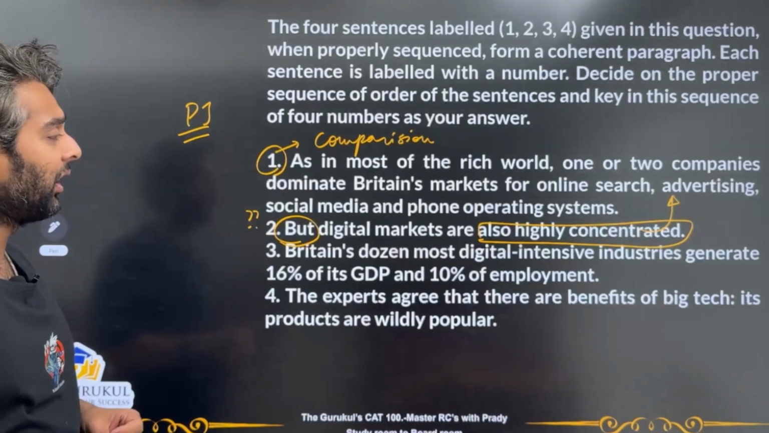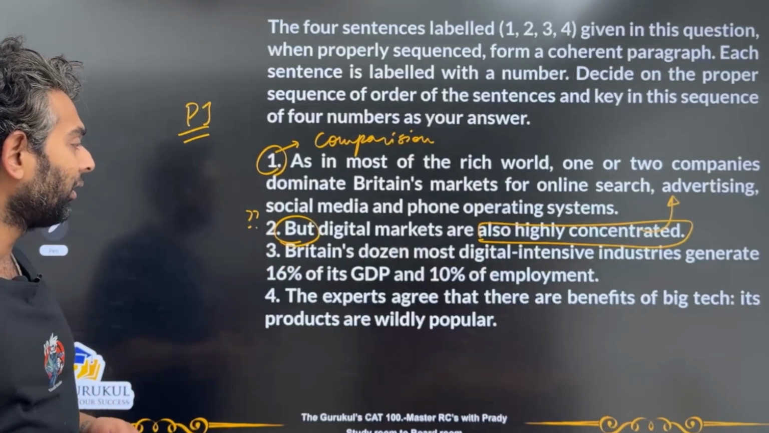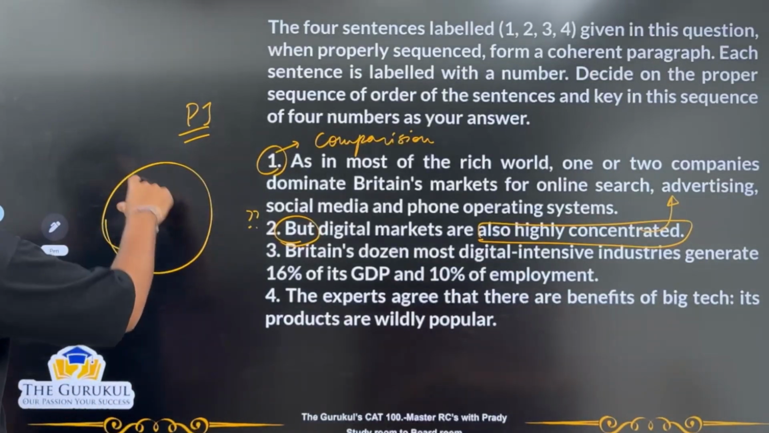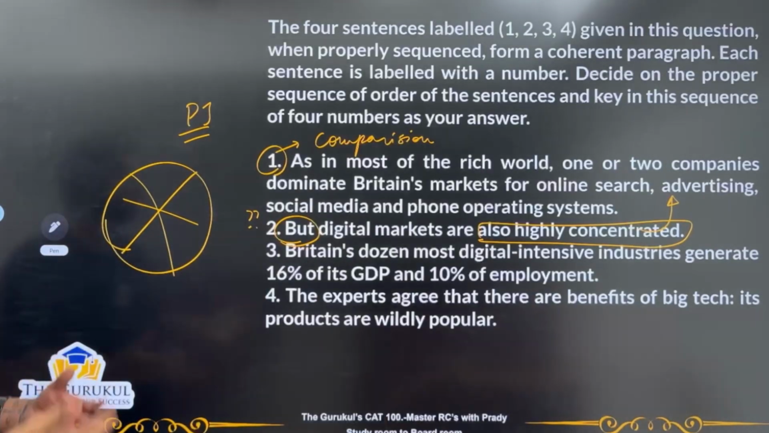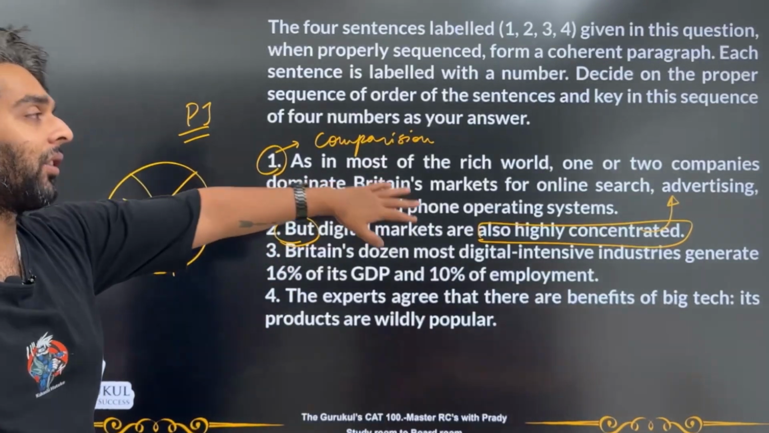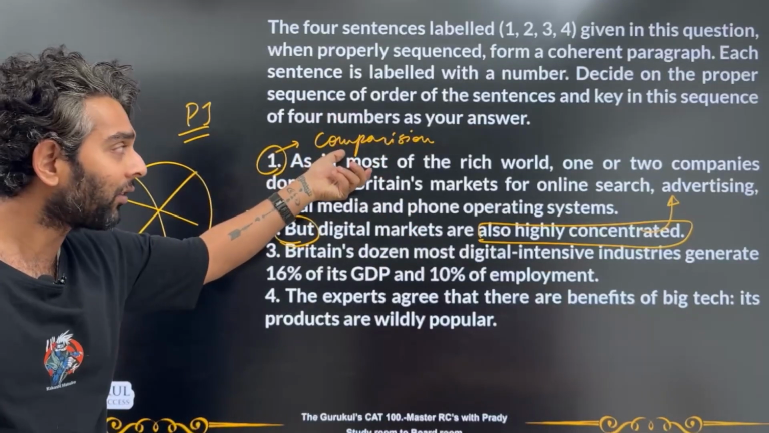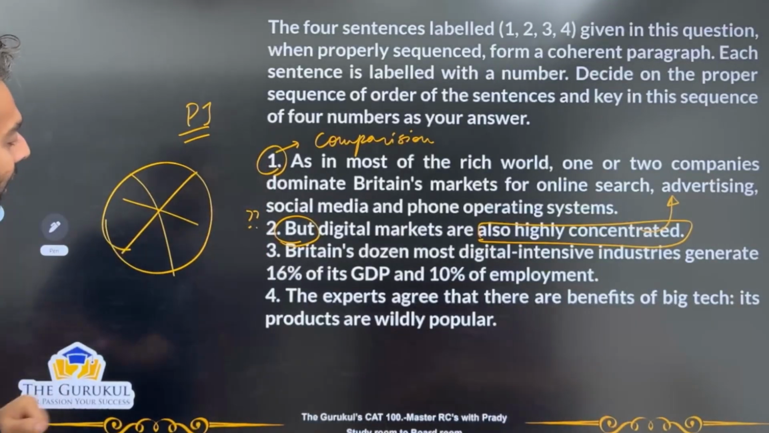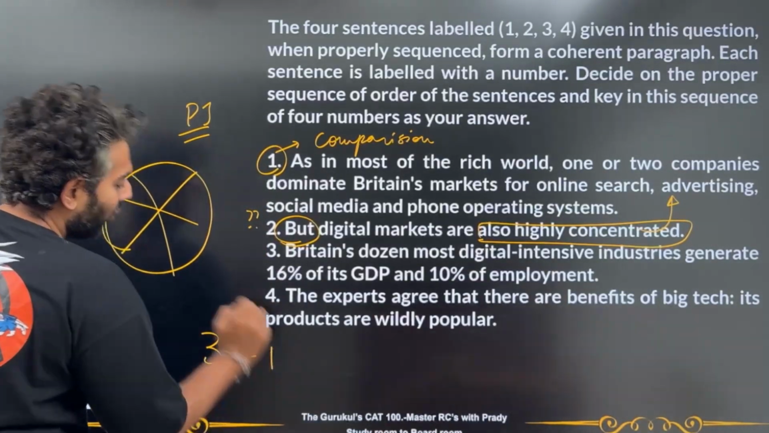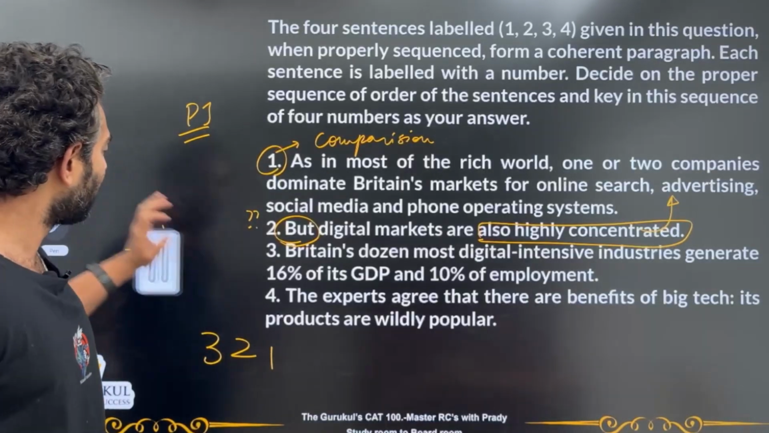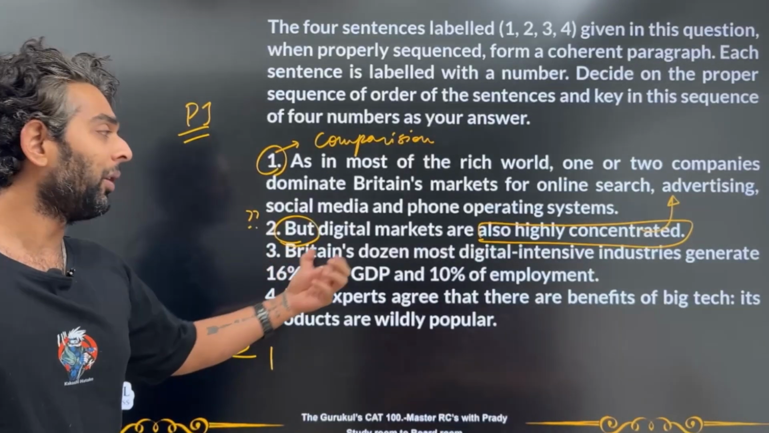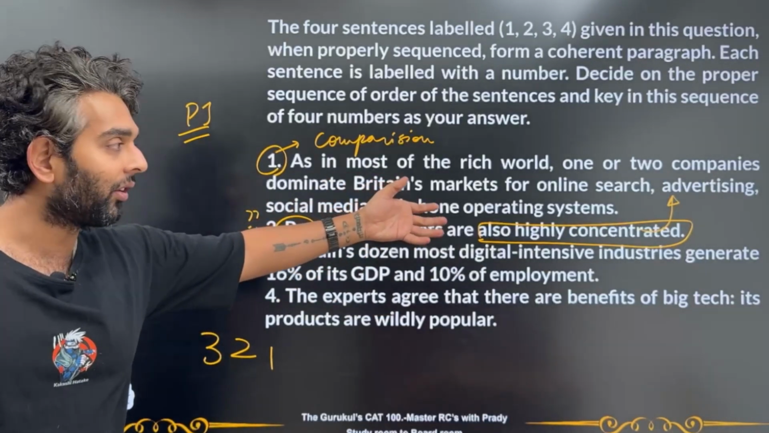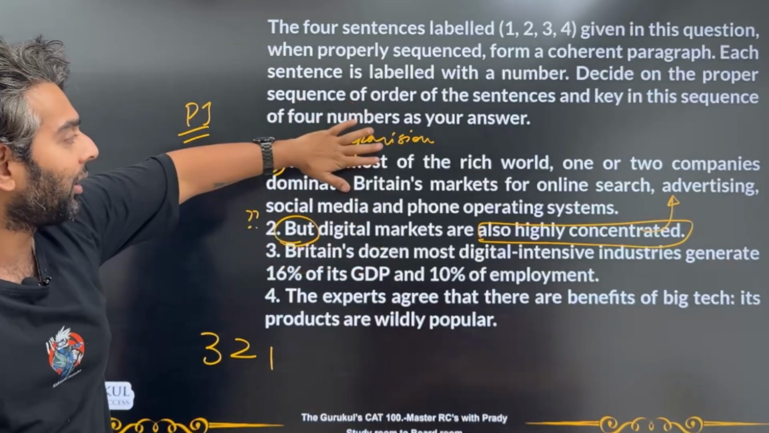Britain's dozen most digital intensive industries generate 16% of its GDP and 10% of employment. Okay, so here I got to know that Britain has a lot of share amongst a lot of different industries. Yes, but digital markets are also highly concentrated, as in most of the world, 1 or 2 companies are dominating. So I can clearly see that there's some kind of a link between 3, 2 and 1 when we are introducing that, okay, there's a lot of GDP and employment that's coming out of digital intensive industries, but those are very, very concentrated. That means they're in the hands of a few, and that's been expanded in 1.